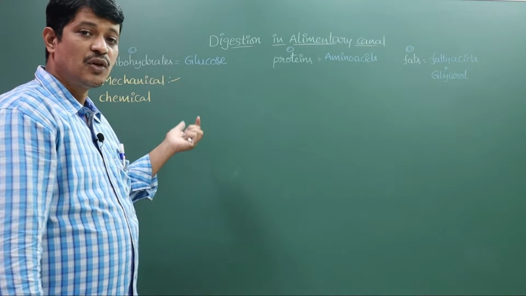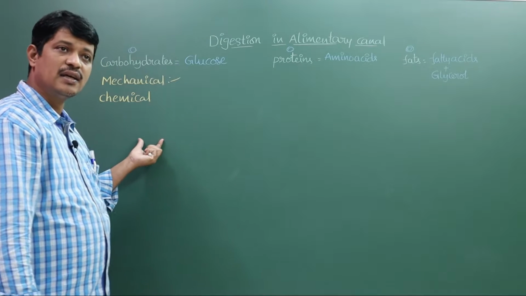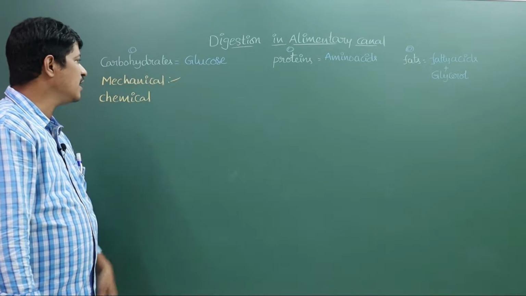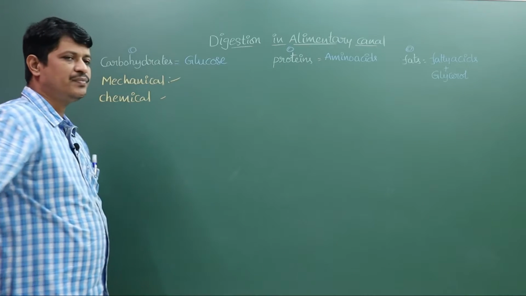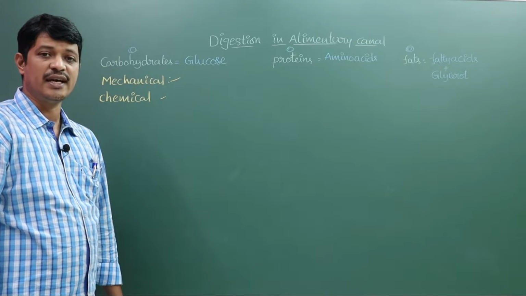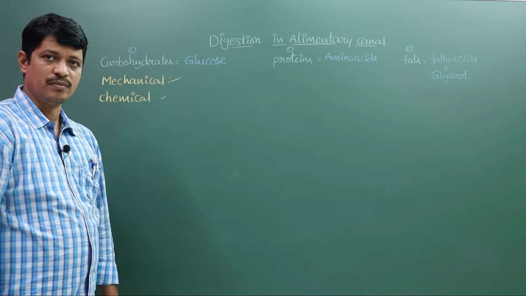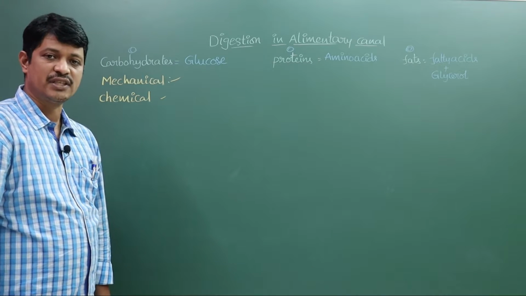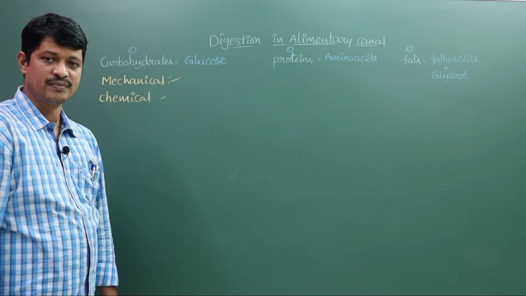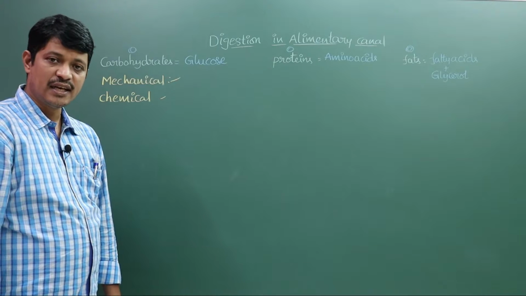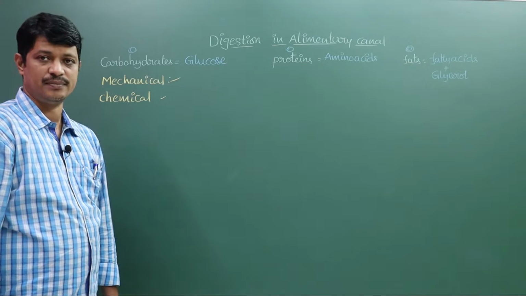The process of digestion takes place with the help of chemical interaction. That is chemical digestion. Mechanical digestion is in the oral cavity, and chemical digestion is with the help of chemical substances in the alimentary canal.